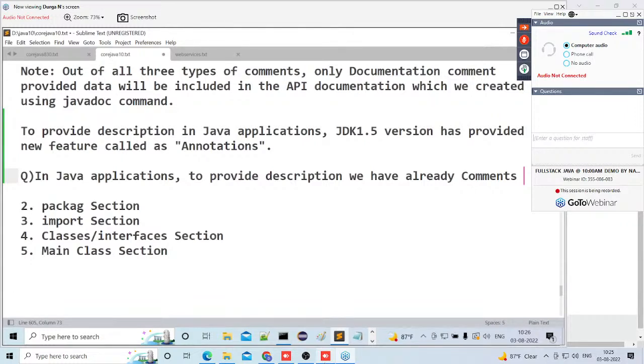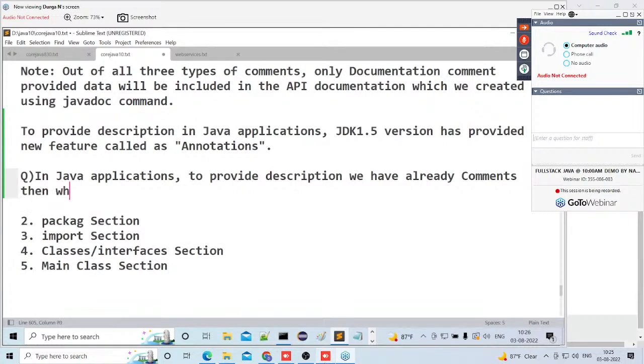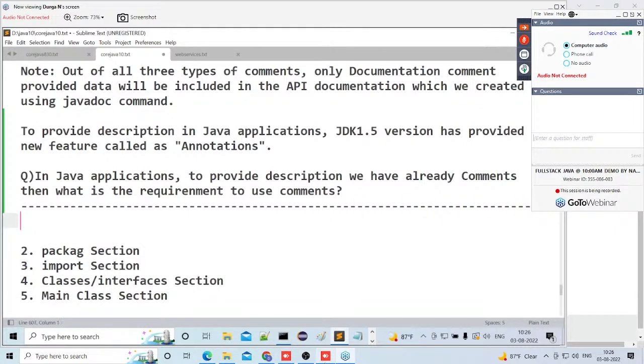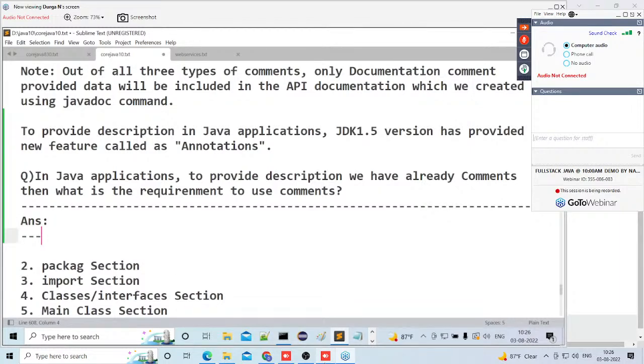Already we have comments there. Then what is the requirement? What is the requirement to go for comments? This is a question here. In Java applications, to provide description, we have already comments. Then what is the requirement to use annotations? Why do we need to go for annotations?